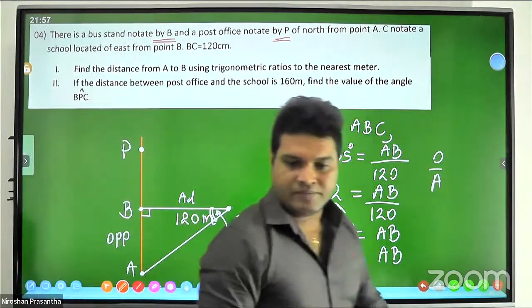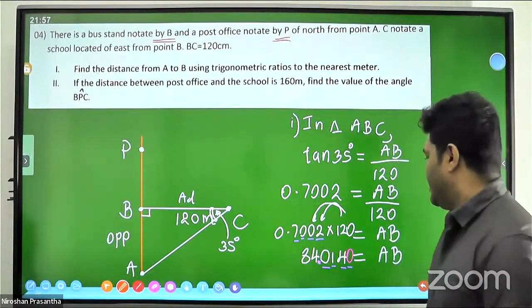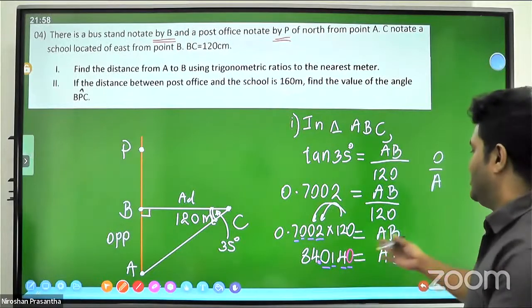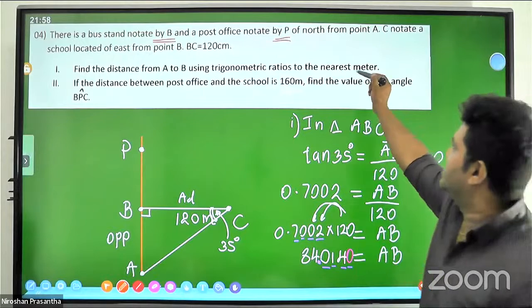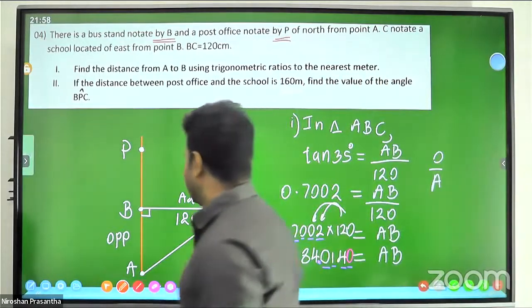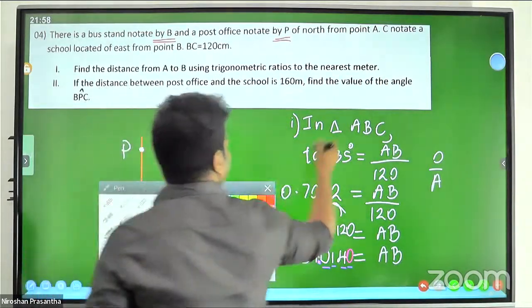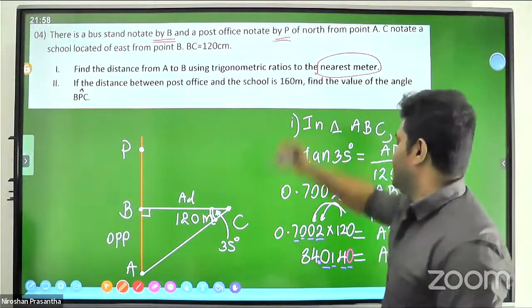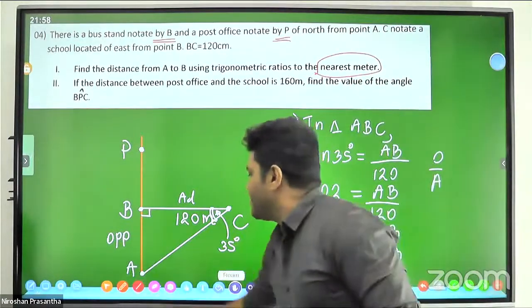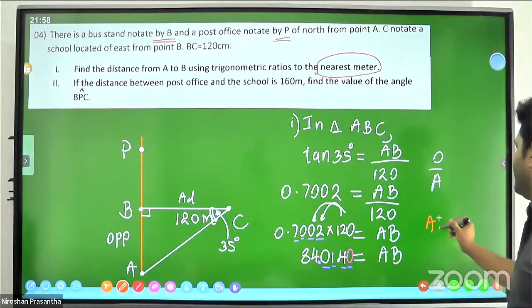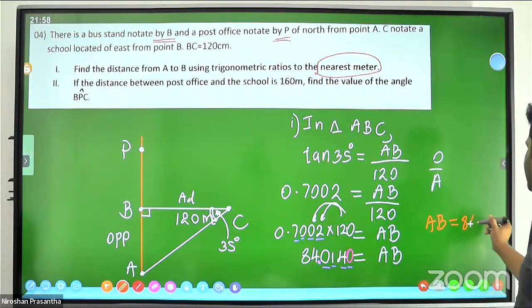So the answer is 84.00. Then find it to the nearest meter. AB is 84 meters.